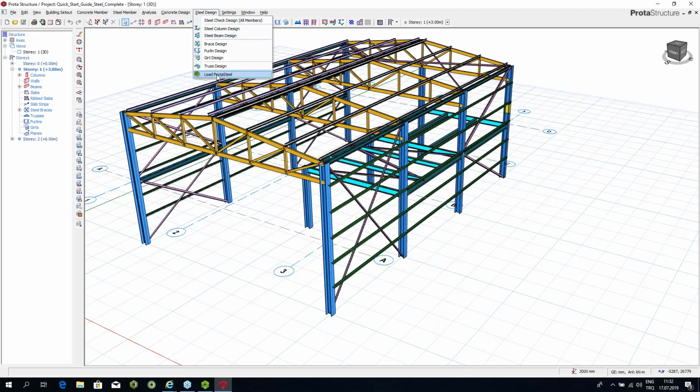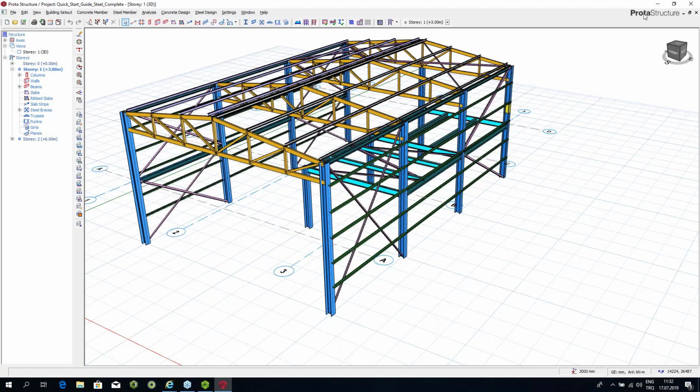When you do this, the structure which you have created in ProtaStructure is transferred to ProtaSteel. And it's not only the structure which is transferred, but also the loads inside the elements, which will then be used in the analysis and design of the connections on the ProtaSteel side.